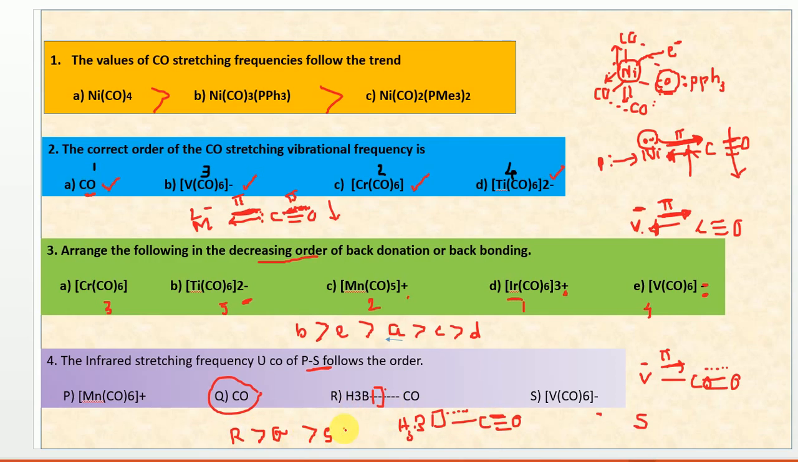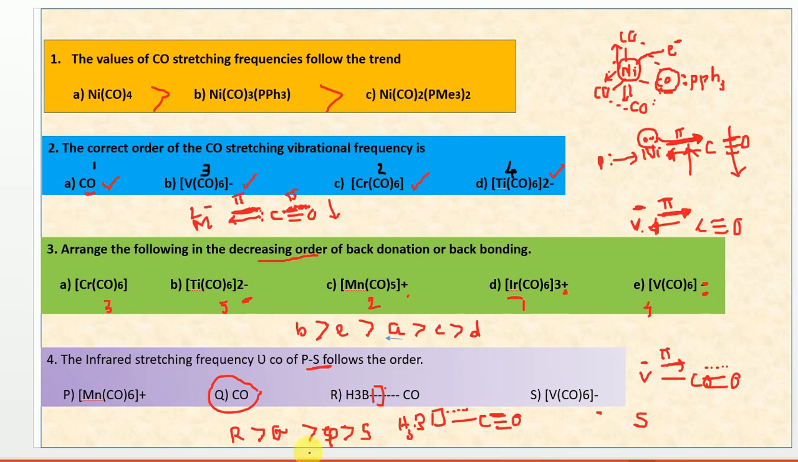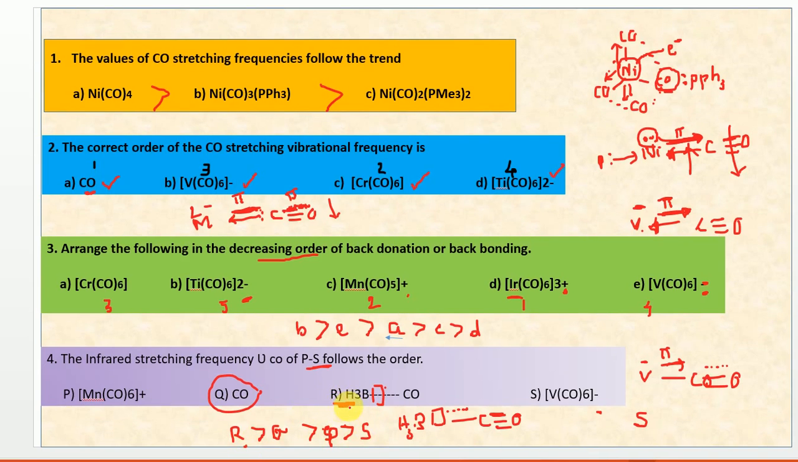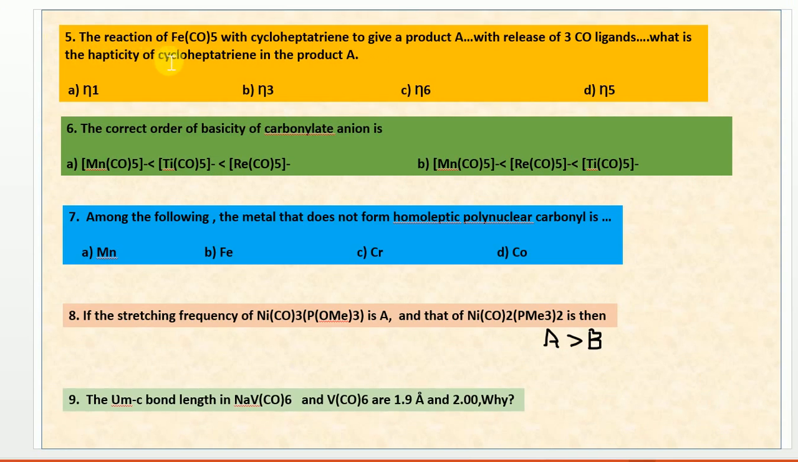Which has the highest CO stretching frequency? R will have the highest CO stretching frequency, and S has the lowest. So R, this one, has high CO stretching, then Q, then P, then S. S means this one, which has a very low CO stretching frequency, because as the pi bond strength increases, automatically the CO bond strength decreases, and the CO stretching frequency also decreases. Come to the next question.